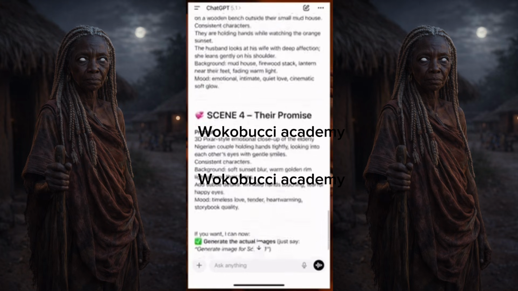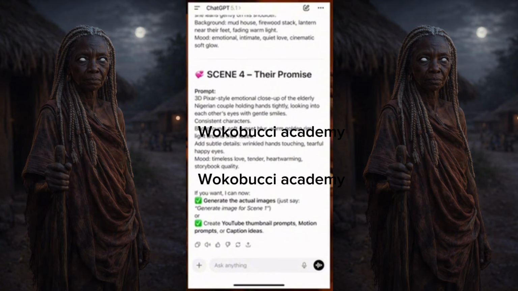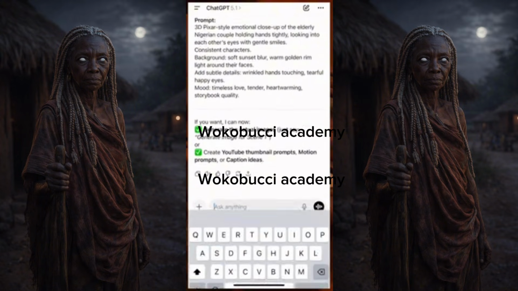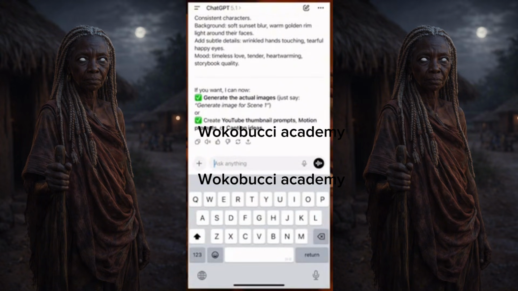Now, down here, you can actually ask them to generate these images for you, okay? They say, if you want, I can now generate the actual image. Just say, generate image for scene 1. That's all. And again, create YouTube thumbnail prompt, motion prompt, or caption ideas, okay? Now, we have not gotten to that part. We start with generate. We say generate image for scene 1.